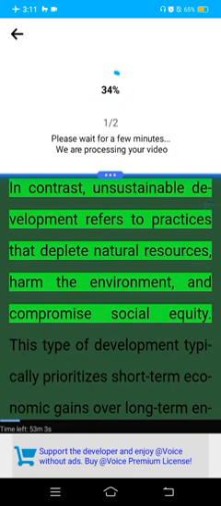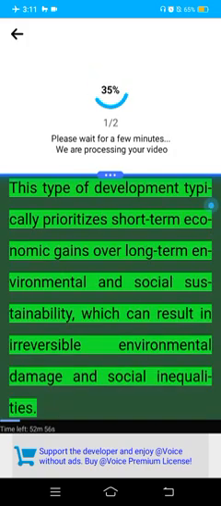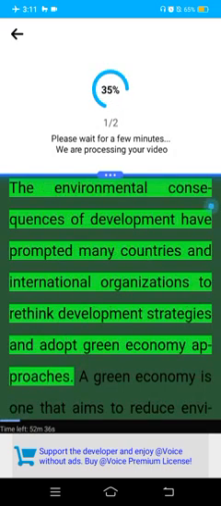In contrast, unsustainable development refers to practices that deplete natural resources, harm the environment, and compromise social equity. This type of development typically prioritizes short-term economic gains over long-term environmental and social sustainability, which can result in irreversible environmental damage and social inequalities.